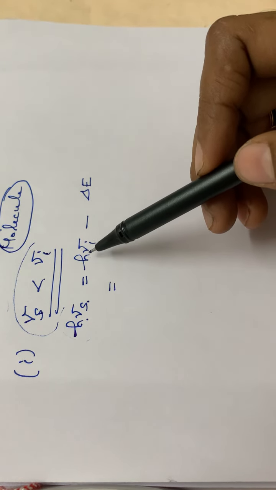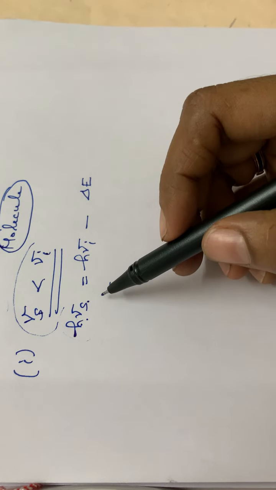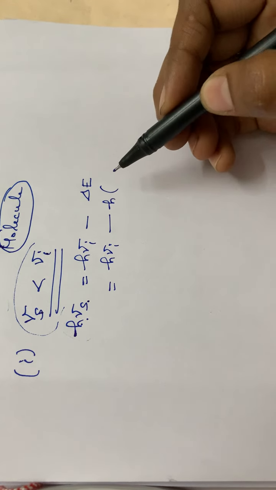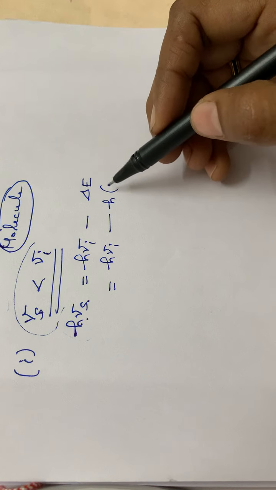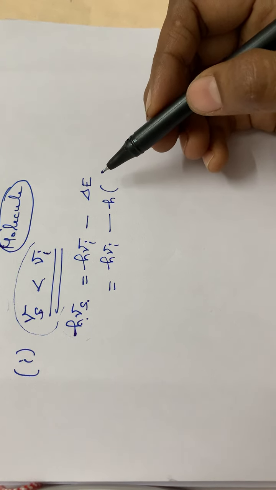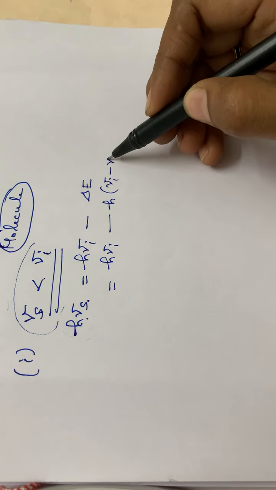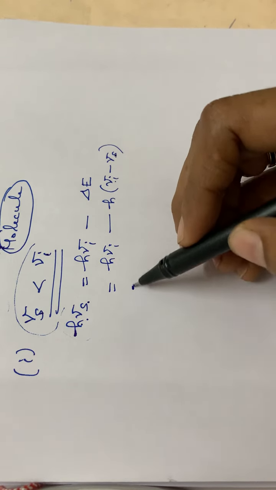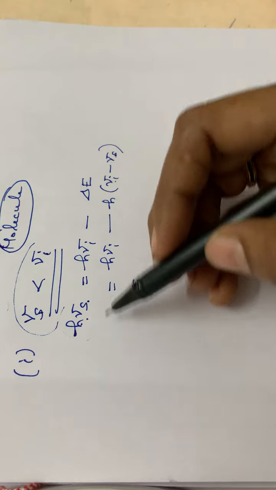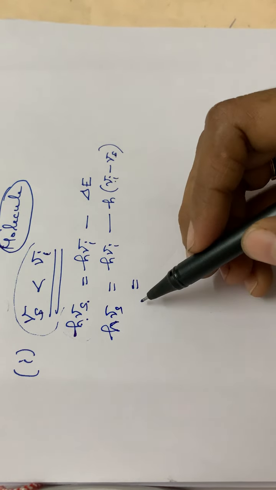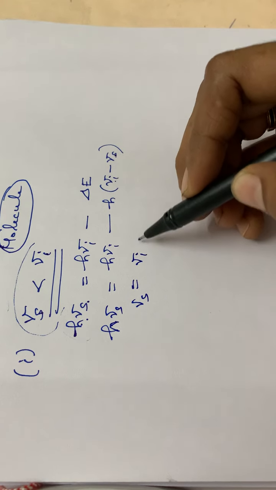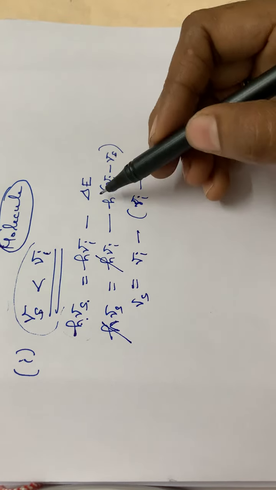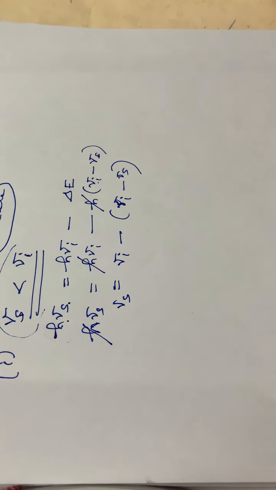So h nu S is equal to h nu I minus delta E. Delta E means a change in the frequencies, so we can write it as h into nu I minus nu S. Then we can cancel the common term h. So nu S is equal to nu I minus nu S.